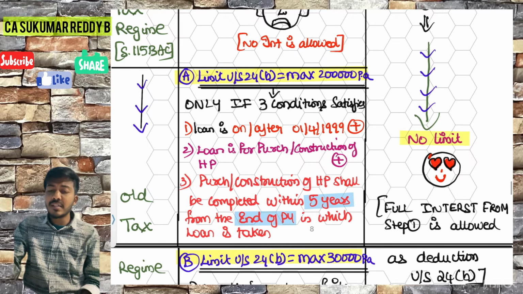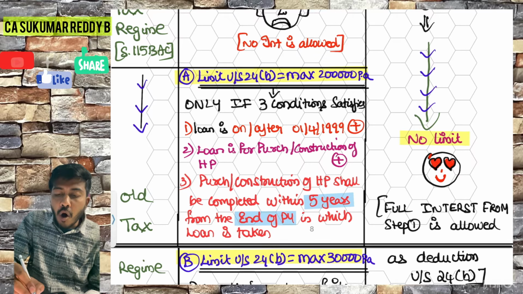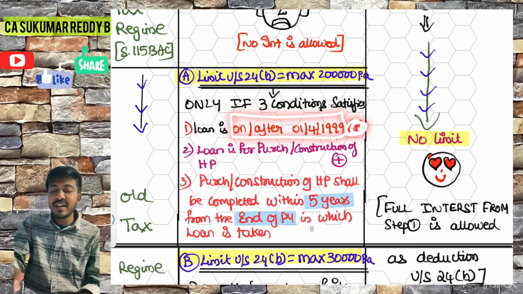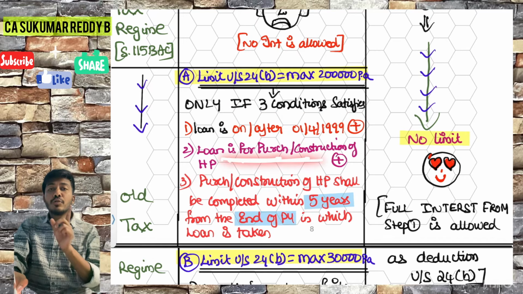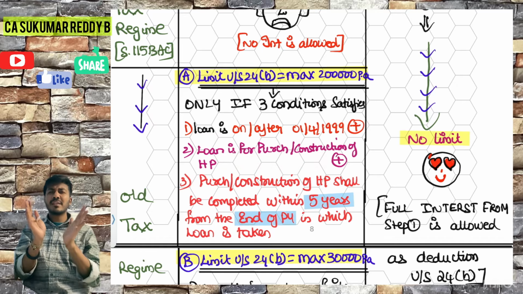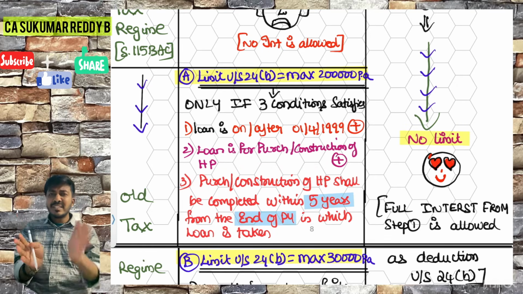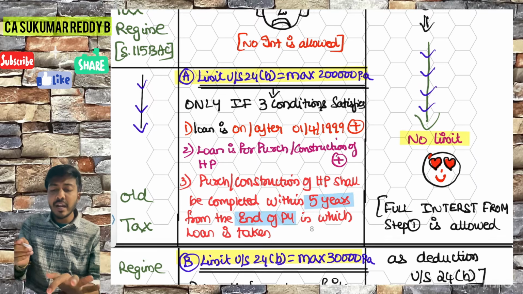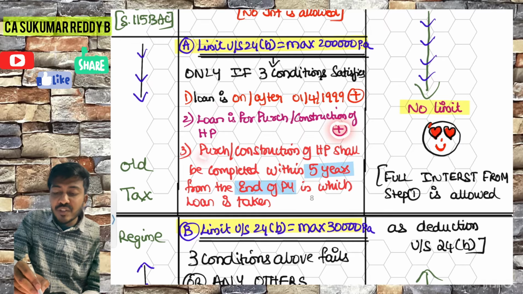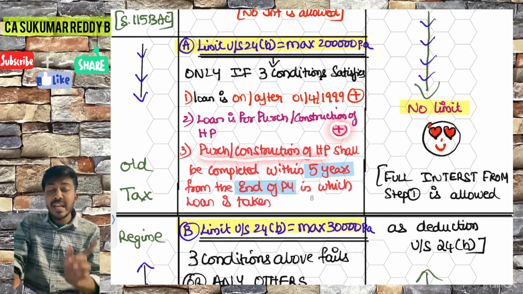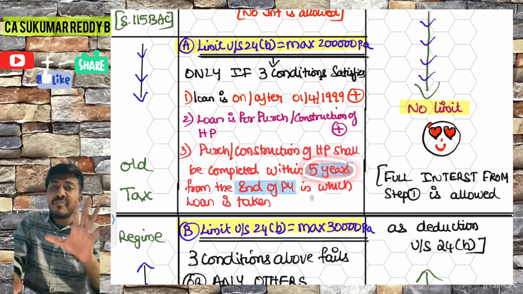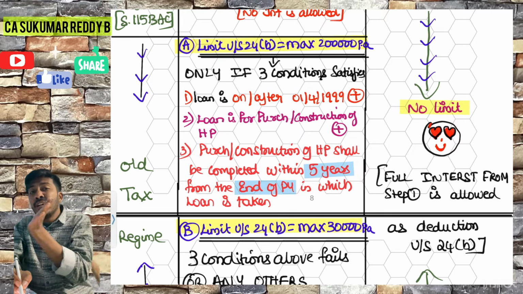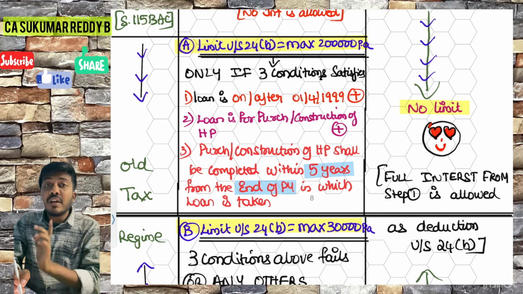What are those 3 conditions? The loan which you have taken should be on or after 1/4/1999. These are cumulative conditions. The second condition is that the loan should be only for purchase or construction of house property. Only purchase or construction. If you take it for repairs, that is not covered here. And the third condition is that purchase or construction of the house property shall be completed within 5 years from the end of the previous year in which the loan is taken.